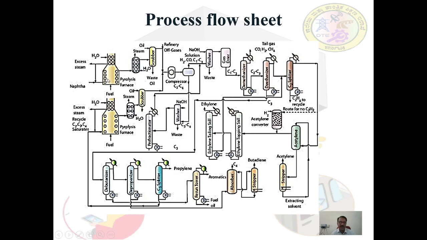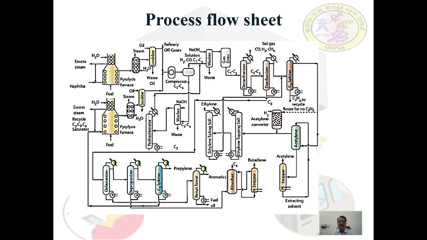Pyrolysis takes place here, and the gaseous mixture obtained is then fed to a steam cooler and then to a scrubber.